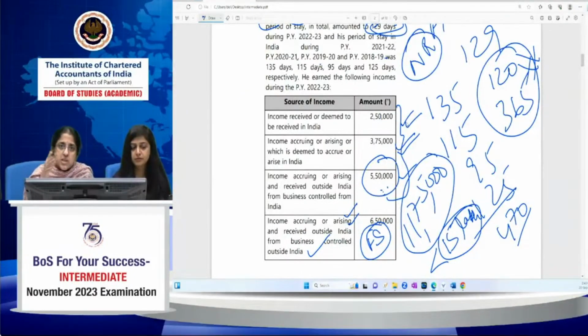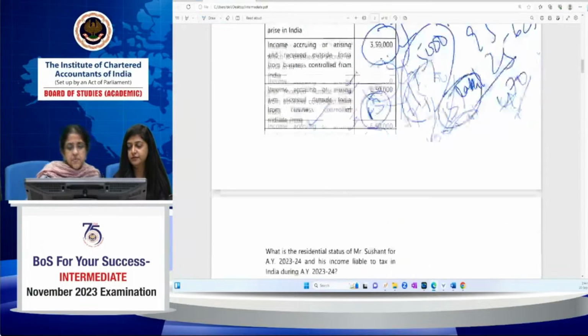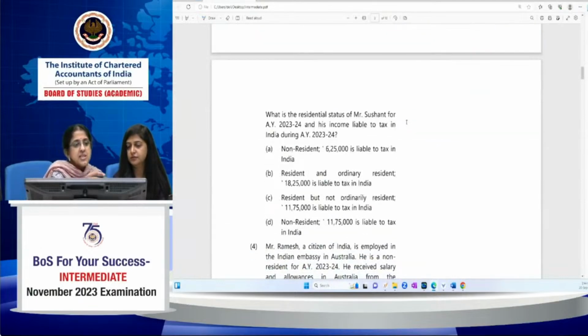But now, what is the result? What is the residential status? It's non-resident. In case of a non-resident, income accruing or received outside India from a business controlled from India will not be taxable. It's taxable in case of R and NOR only, not in case of a non-resident. So only these 2 incomes will be taxable. 2,50,000 plus 3,75,000, which will come to 6,25,000. So the residential status is non-resident and the 6,25,000 is liable to tax in India. So A is the correct answer. Is it clear?